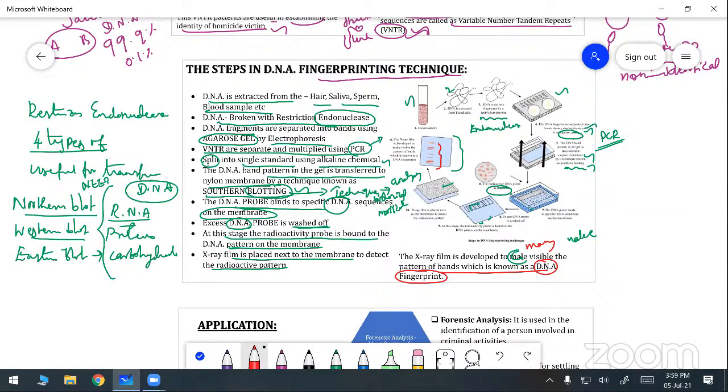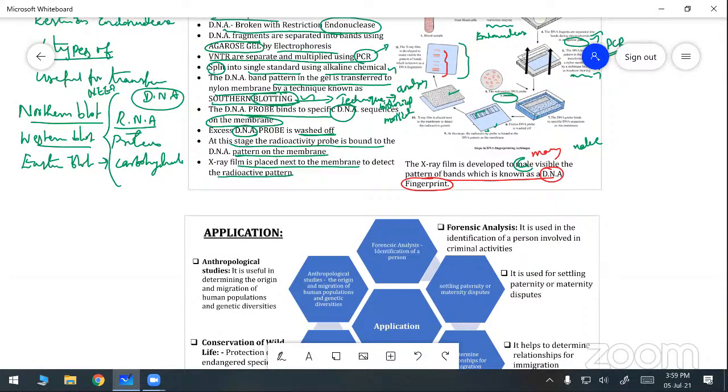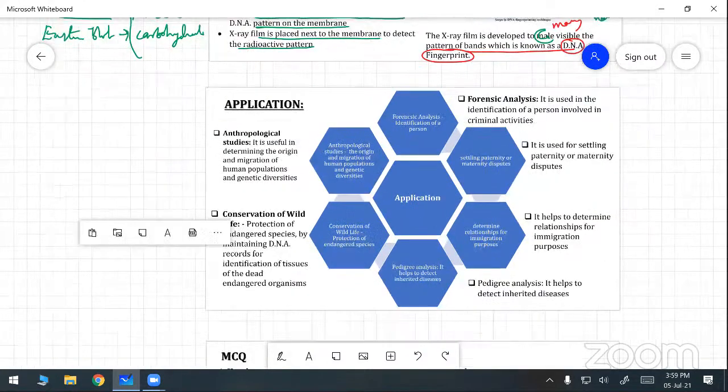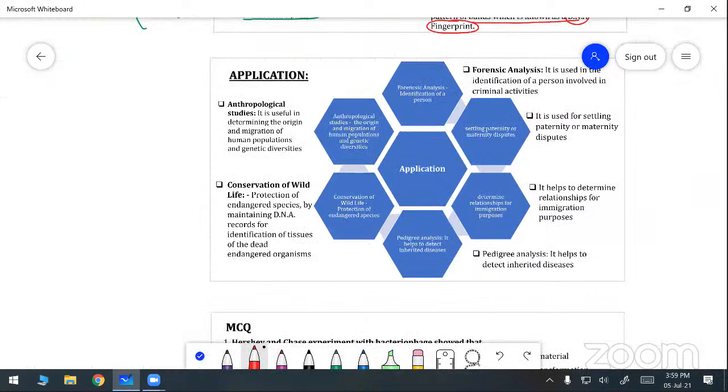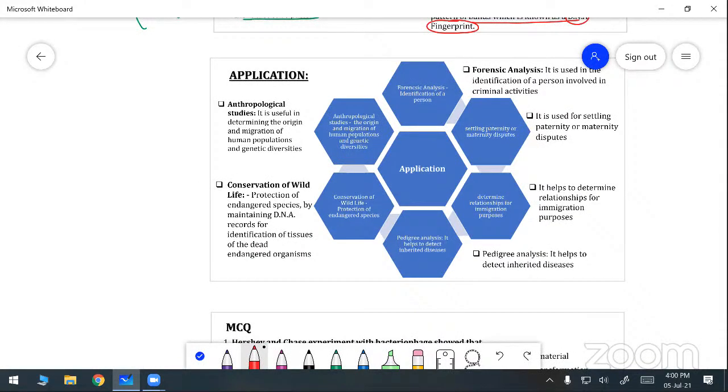Okay, do you understand? Next, applications. Next, you want to know about the applications.